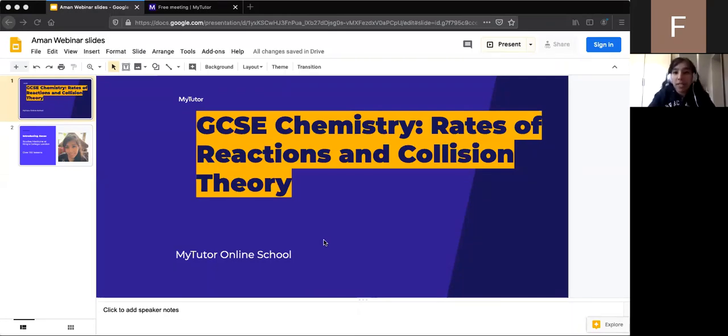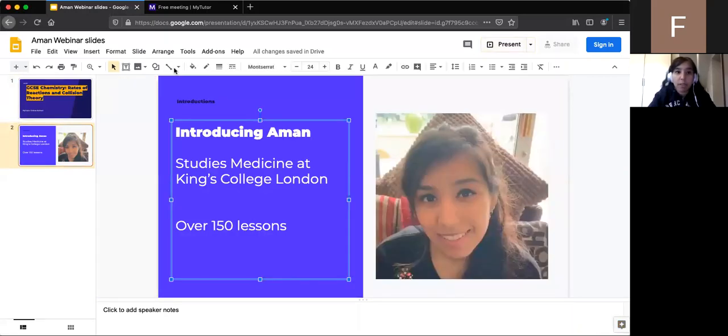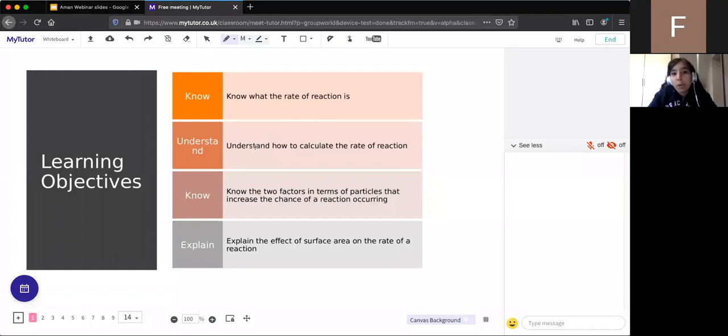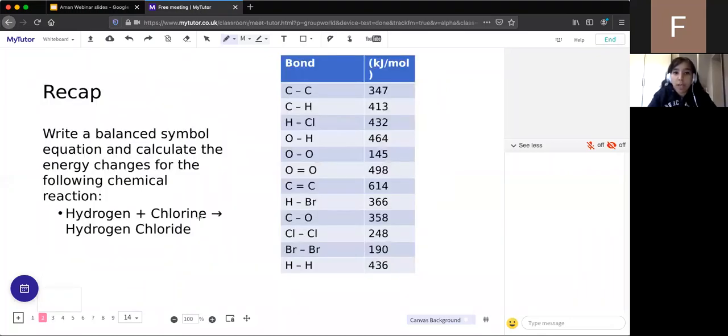And as Tilly said, today we'll be doing rates of reactions and collision theory. Specifically, we'll be looking at knowing what the rate of a reaction is and how to calculate the rate of reaction. We need to know that there are two factors in terms of particles that increase the chance of a reaction occurring. And then we're going to try and explain the effect of an increased surface area on the rate of a reaction. But before we go into that, let's do a quick recap of what we covered last week.